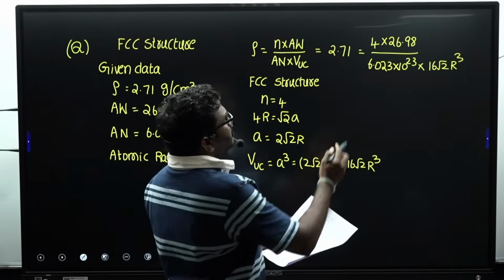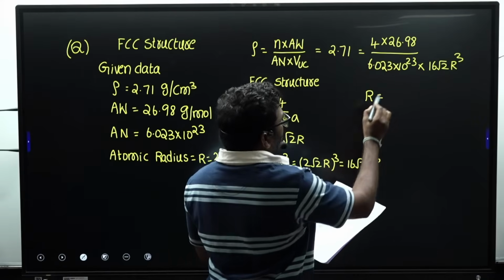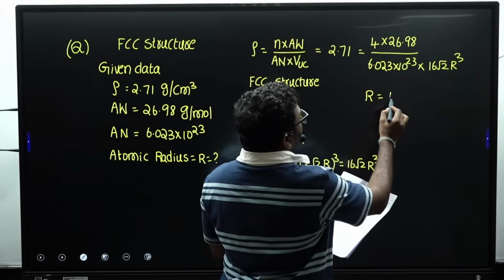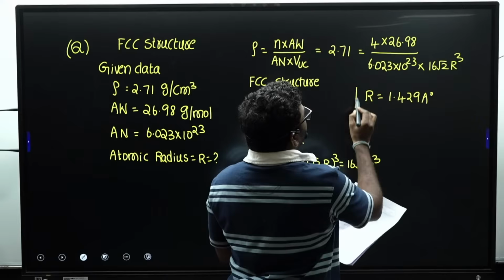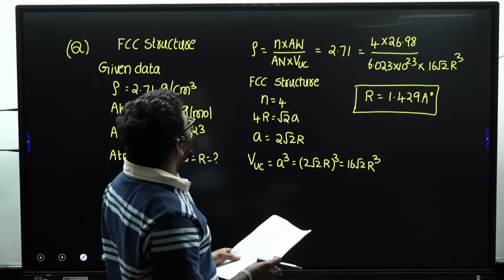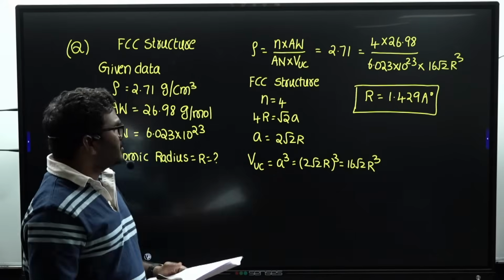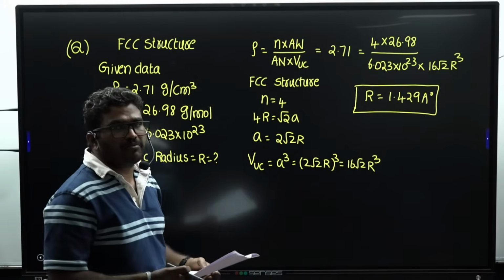So by using a calculator, if you solve this equation, you will get the R value nearly 1.429 angstroms. This is the final answer. R value is 1.429 angstroms. This is the 2-mark question asked from this theoretical density formula.